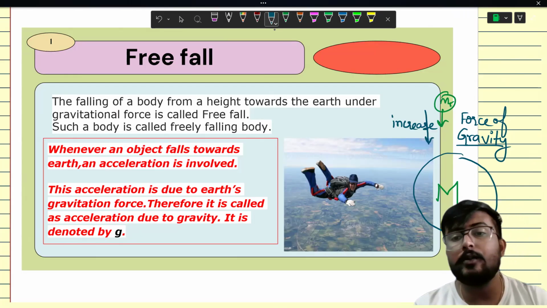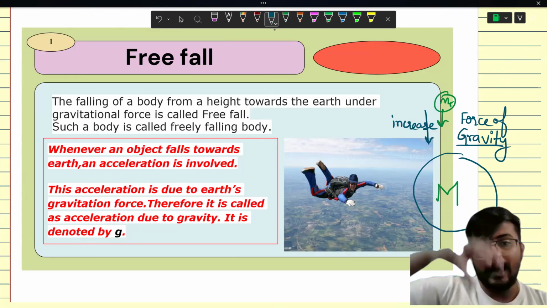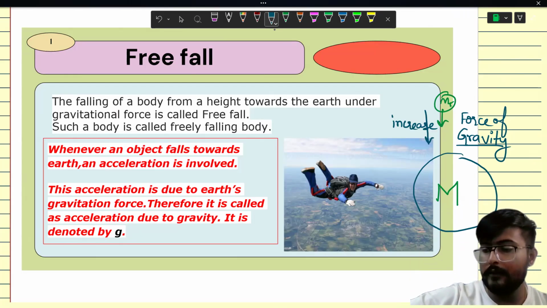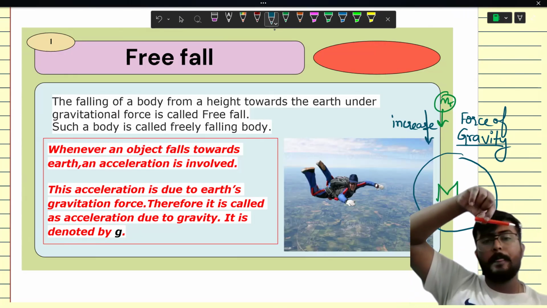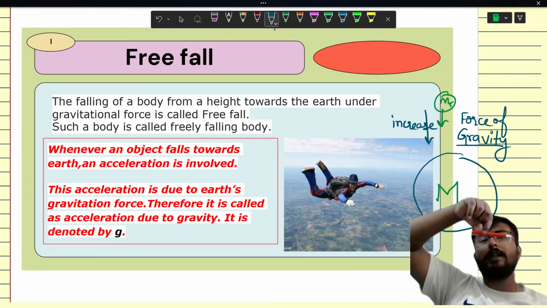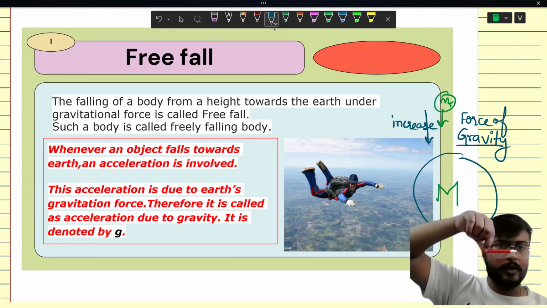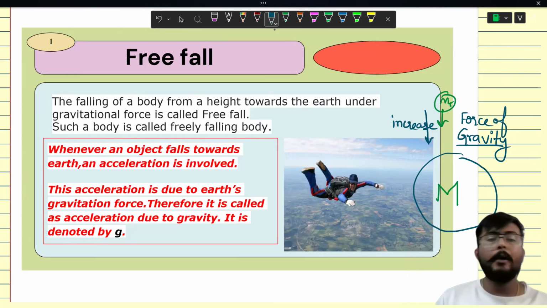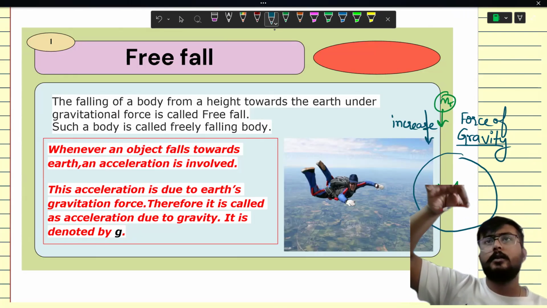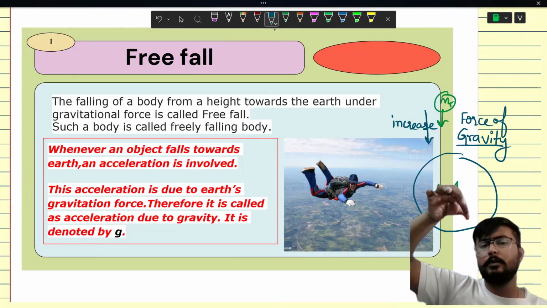So definitely when we drop an object, suppose I have a pen in my hand. The moment I release this pen, the force of gravity will work on it. But when we just released it, its speed was zero, right?